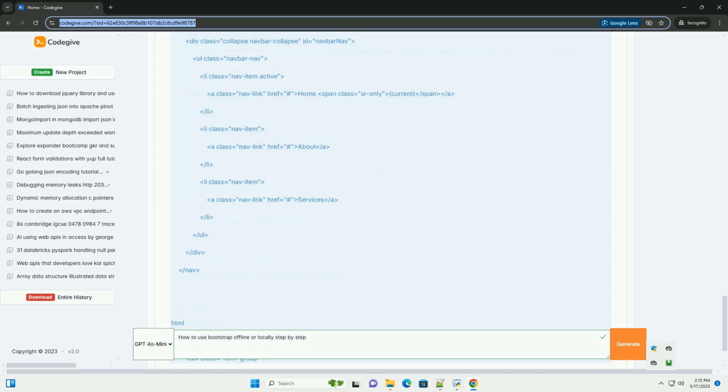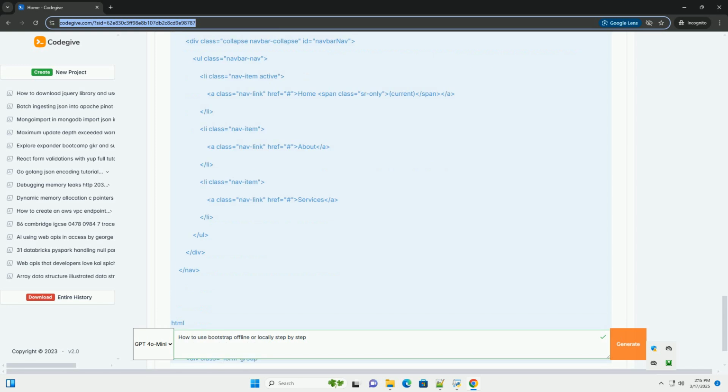Now that you have Bootstrap set up, you can start using its components and classes to build your website's layout and style. Here are some examples. Grid system: Bootstrap's grid system is a powerful tool for creating responsive layouts. You can use classes like row, col-md-6, col-sm-12, etc., to define columns that automatically adjust their size based on the screen size.